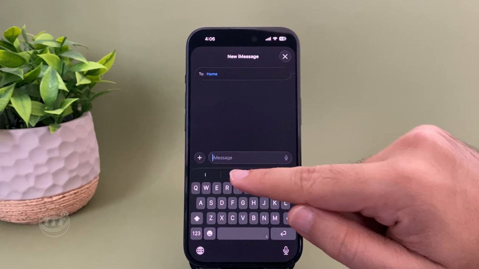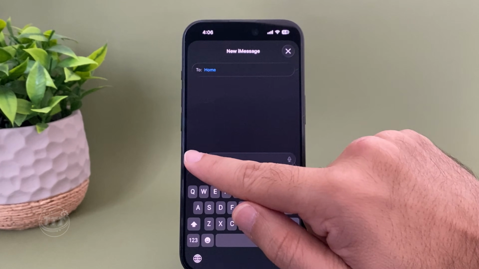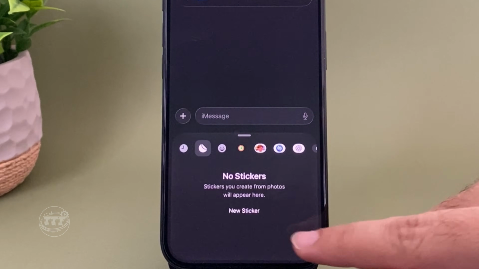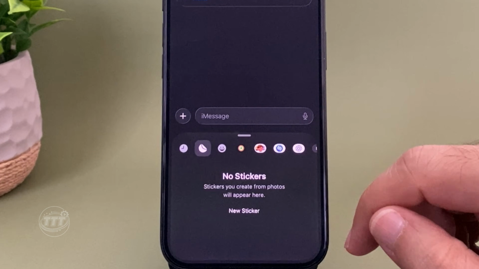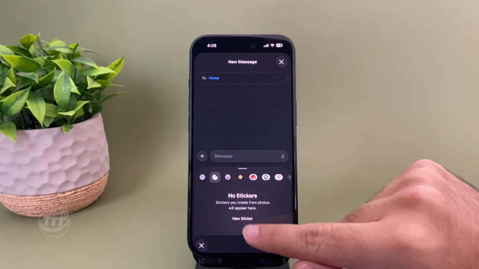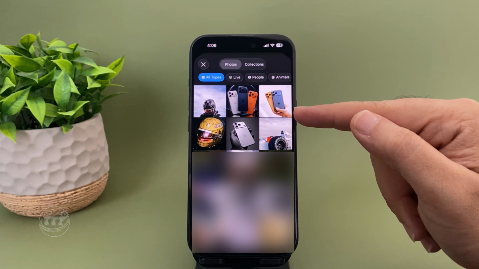Now tap the plus icon next to the text box. Then choose Stickers from the list. Here you'll see your existing stickers. If you haven't created any yet, you'll see New Sticker. Tap New Sticker and you'll be taken to your photos.